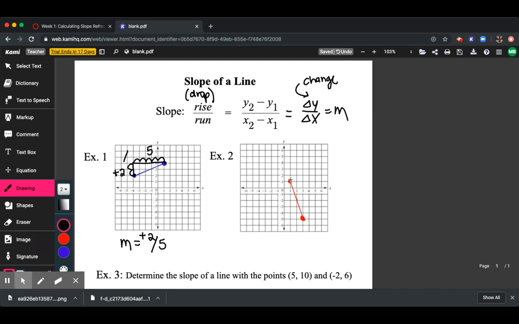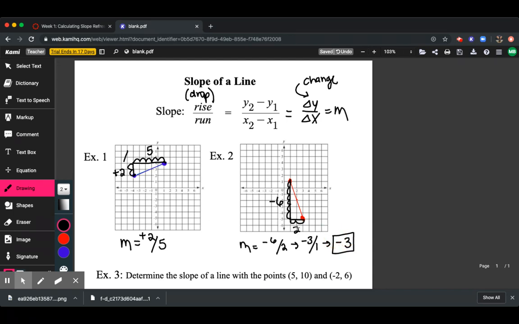For example 2, to get from this point here, we actually have to go down. So this is going to have a negative slope because we're going down. We're going down 1, 2, 3, 4, 5, 6 units, so that'd be negative 6, and over 2 units. The slope of this would be negative 6 over 2. But we can actually simplify that. You can divide 2 into both of them, right? So that's going to give us negative 3 over 1, and negative 3 divided by 1 is just negative 3. So the slope of this line is negative 3.